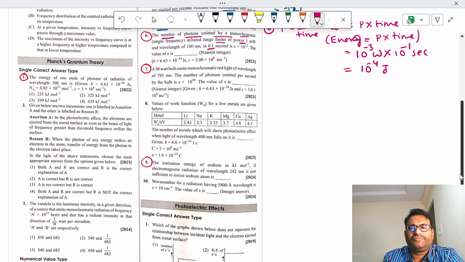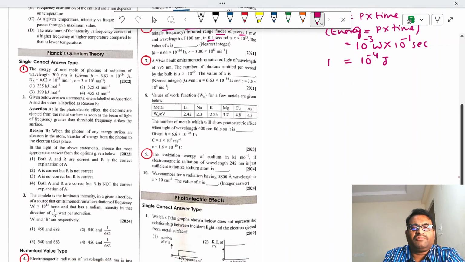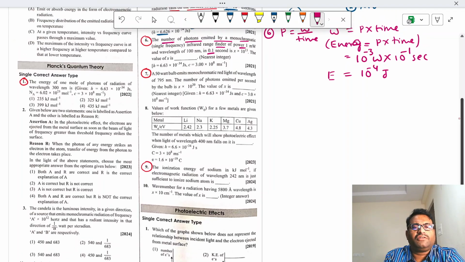Right? So energy is 10 power minus 4 joules. What is asked? The value of x.